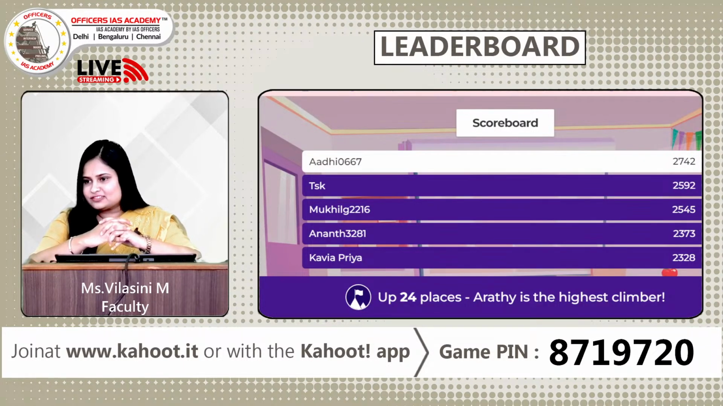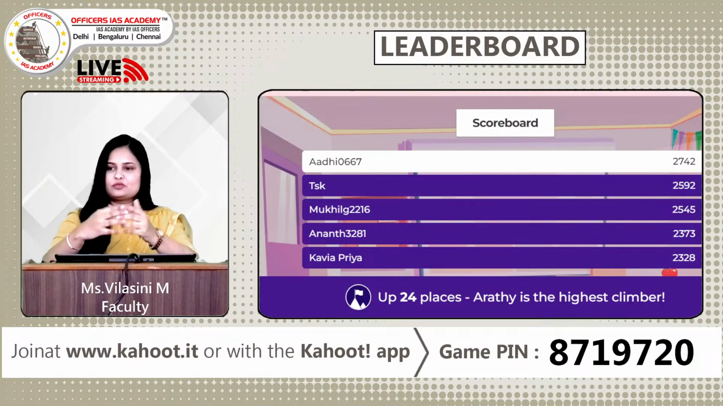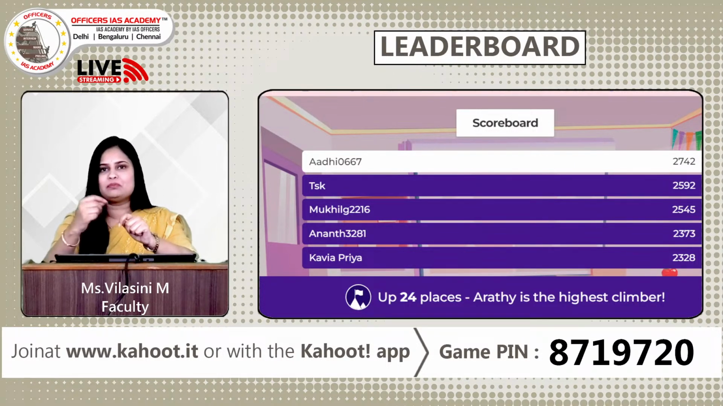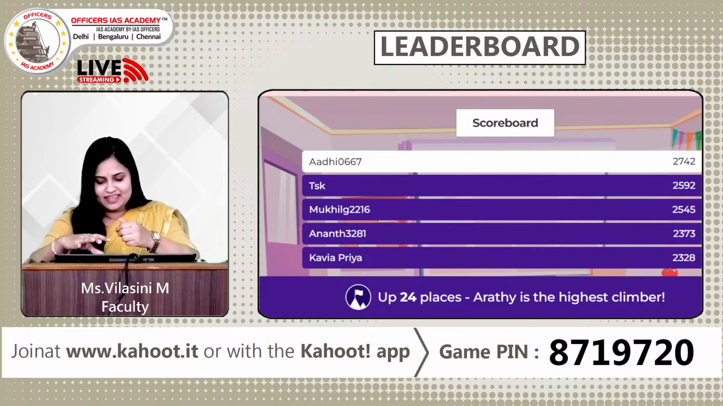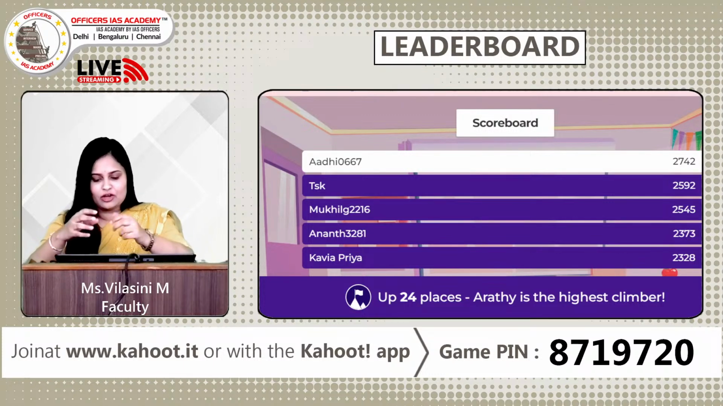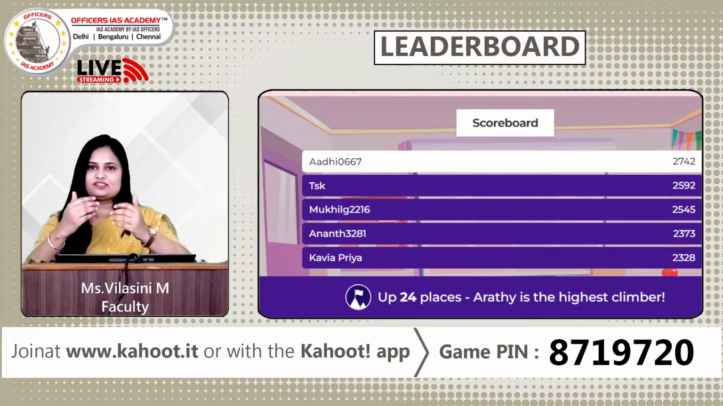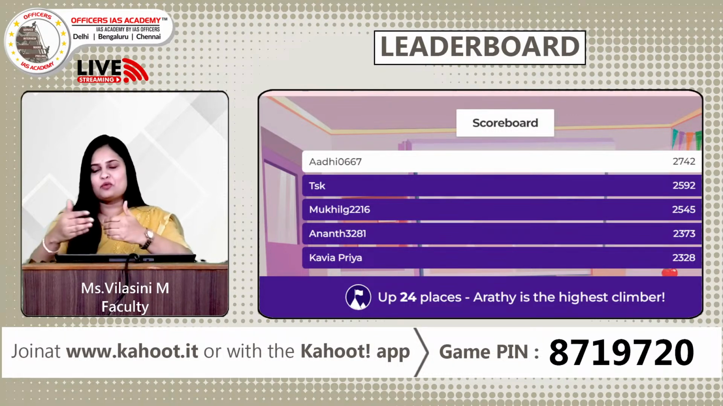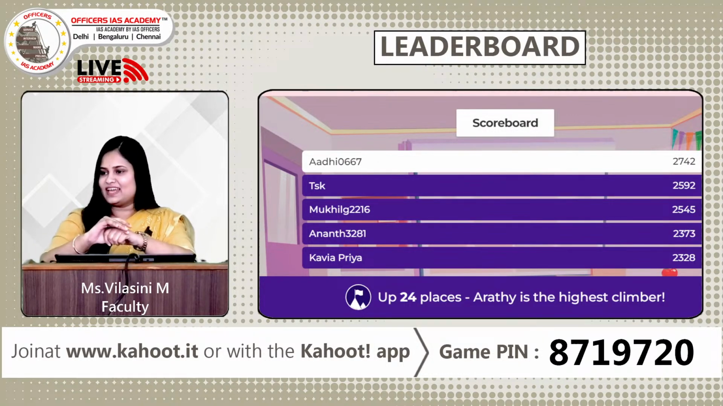Okay, so going by the scoreboard, Adi continues to be on top, followed by TSK and Mughal. So one thing you all need to understand is ductility is a property of a material to be made into wires. When you say malleability, it's the property of a material to be made into sheets. Fine. Elasticity is the ability of a material to deform and regain its original shape. So these are few points for you to keep in mind. Fine. So moving forward, let's go on to the next question.